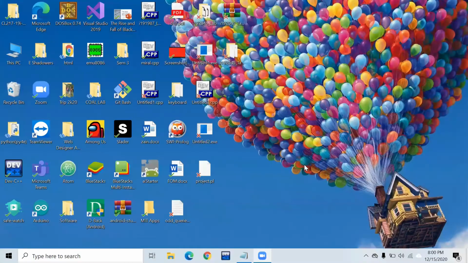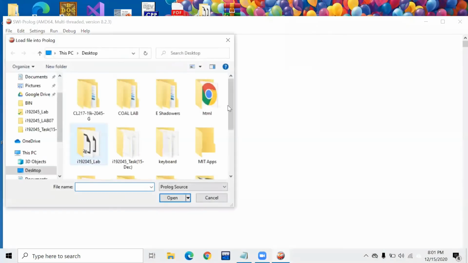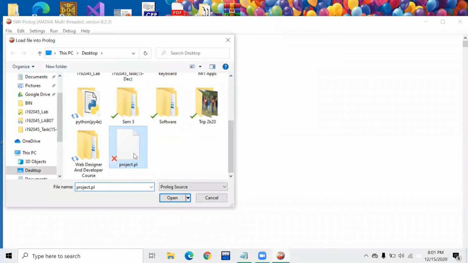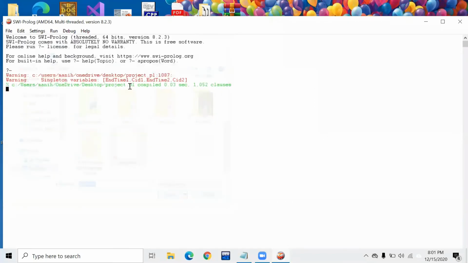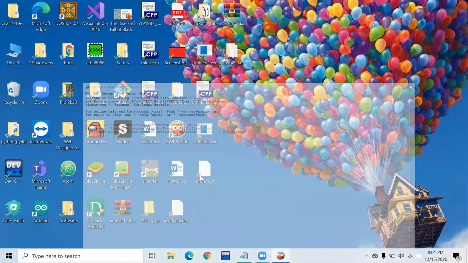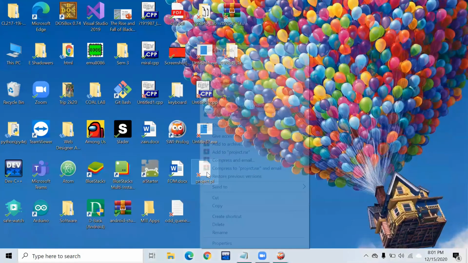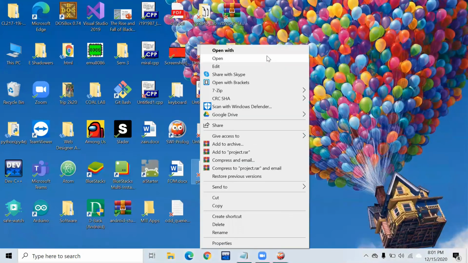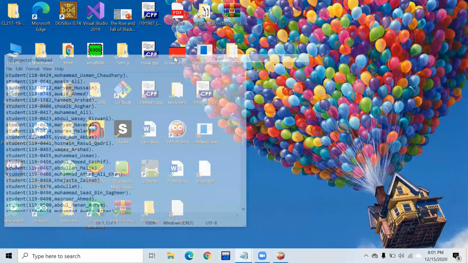Now I would be showing you the odd number queries and testing the validity of them. For that, I would be sharing my screen. First of all, I would be opening my SWI Prolog and consulting the file. The compilation is successful. Now I would be opening the project PL, that is the project file, and the queries that I had to run.